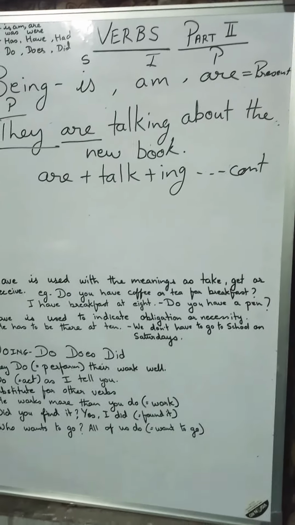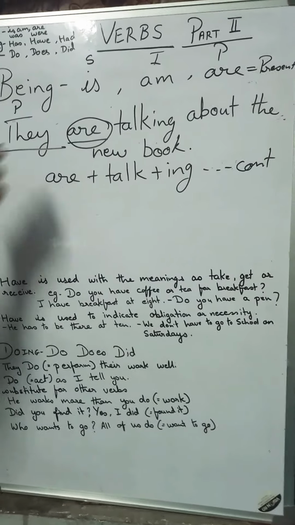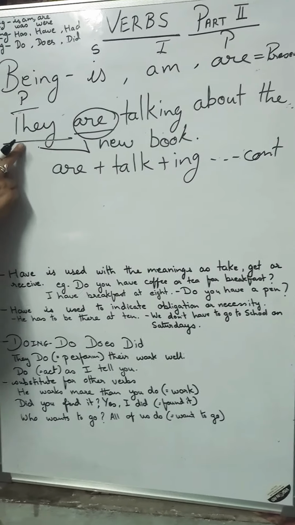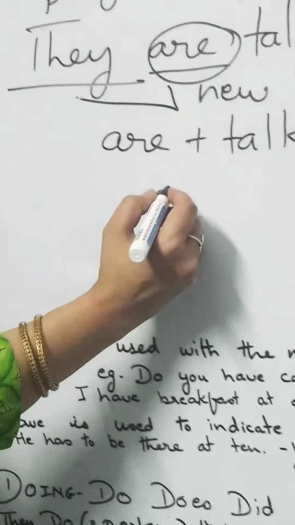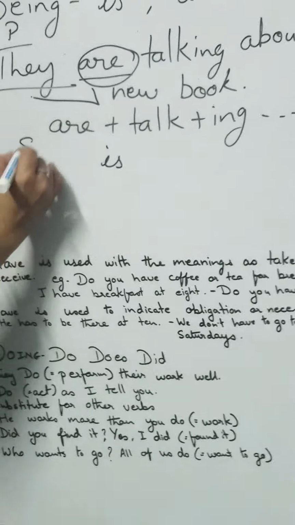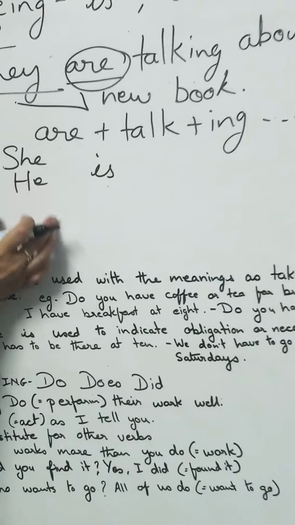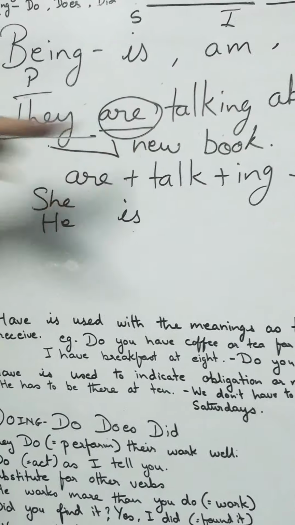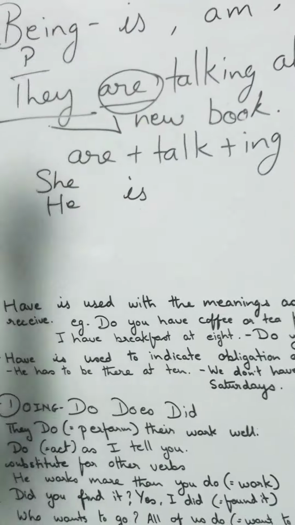Now here only if I have to change this and make it present, so that is the verb agreement, I will have to change the subject also. We will try that. I have to use with is. So it could be she, he, that is only the singulars. She is talking about the new book. He is talking about the new book.